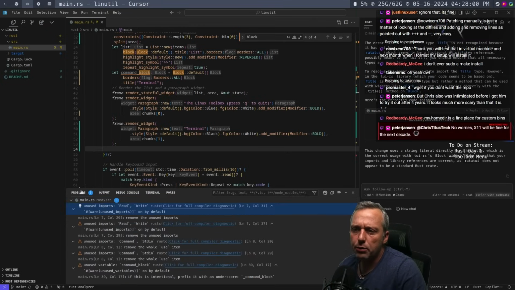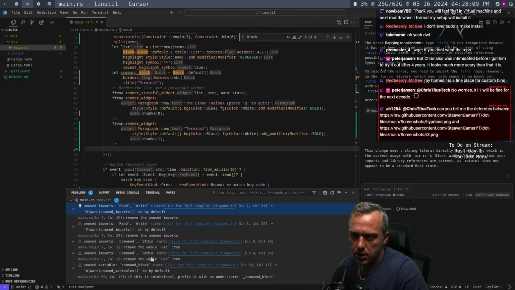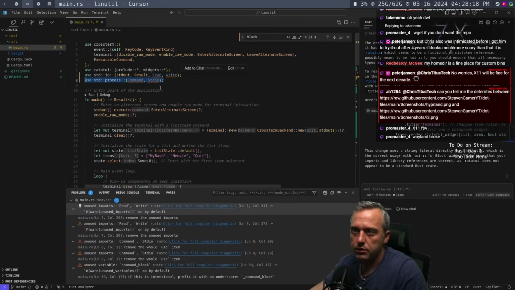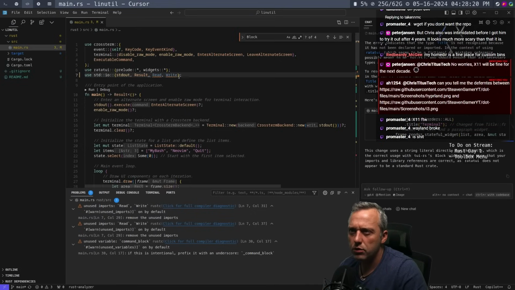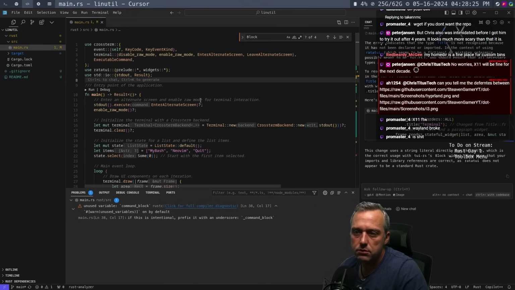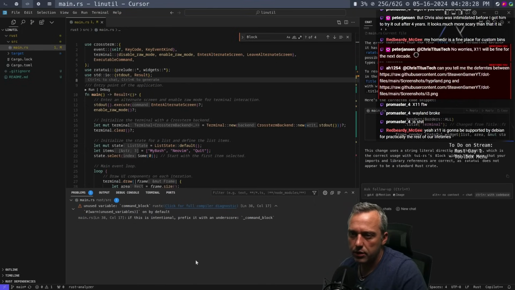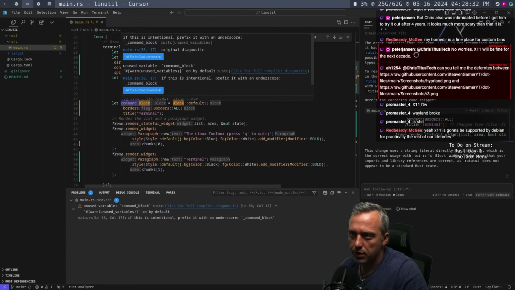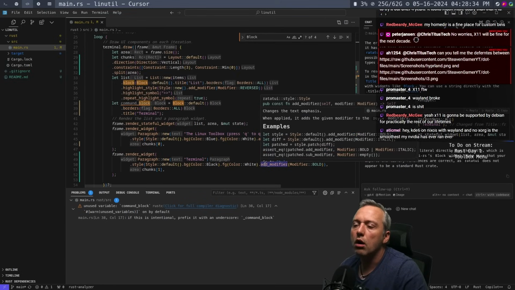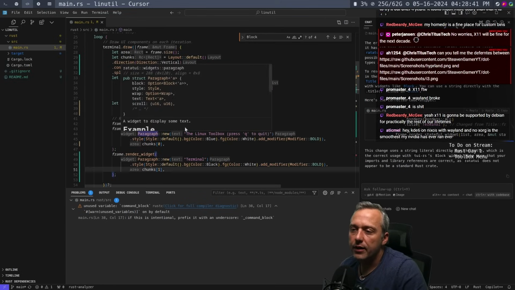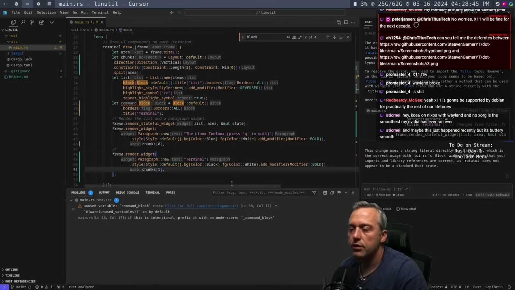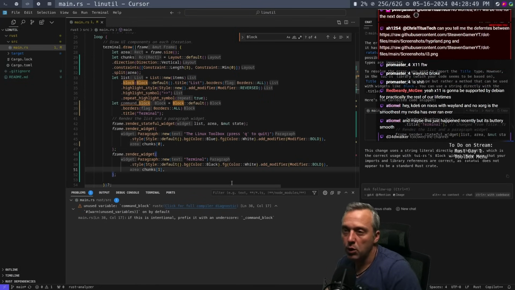Okay. What problems do we have here? We have unused imports, really? Unused imports, stdio and command. Okay, well, they're not used. What was I pulling those in again for? We're not using them. Might as well get rid of them. All right, unused variable command block. Is it, though? Command block right here, title term. Oh, yeah. That should be... Oh, how do we specify the widget now? Okay, it's not actually pulling in command block here.